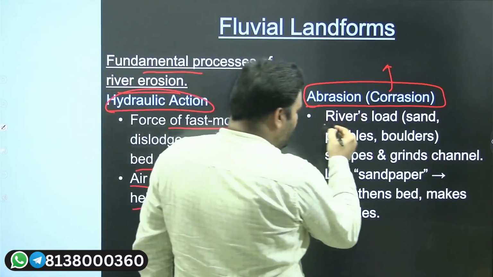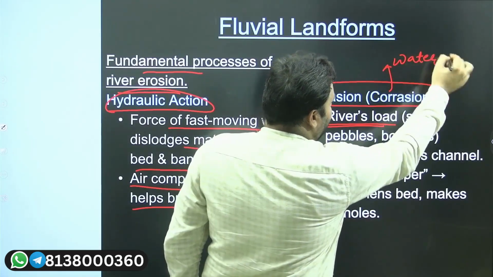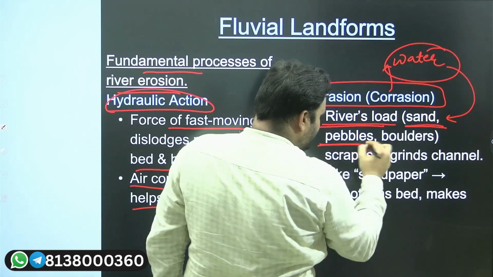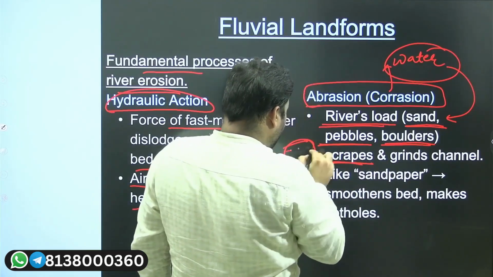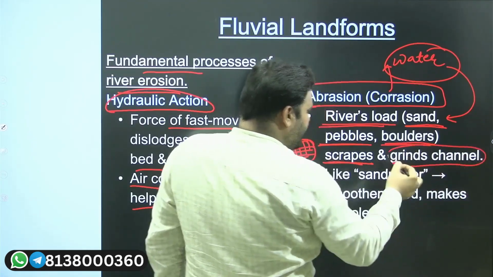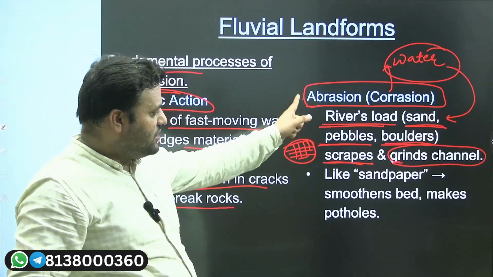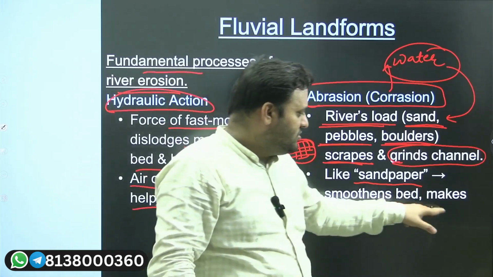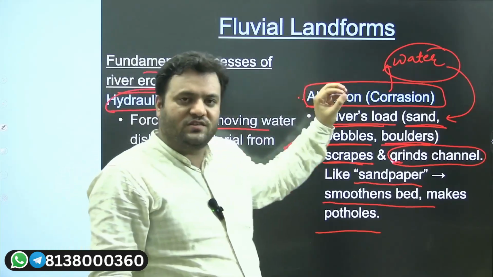So when the river load is there, means in the water, we also have what? Either sand or pebbles or boulders or scraps. If the bigger size of boulder or any other scraps are there, they are going to grind the channel, they are going to remove the material. That will be called as what? Abrasion. I told you abrasion is like sandpaper. That is going to smoothen the bed, and it is because of these small rocks which are there.